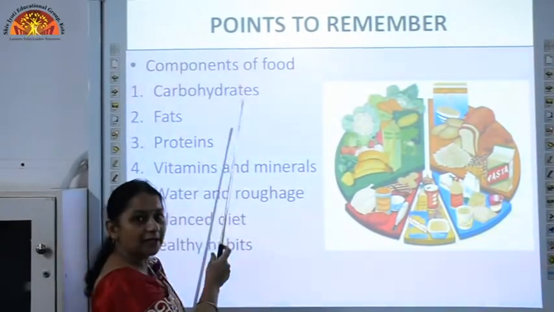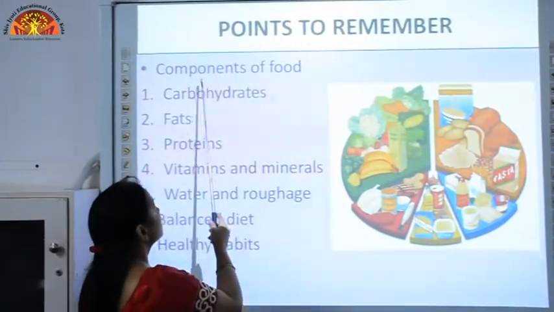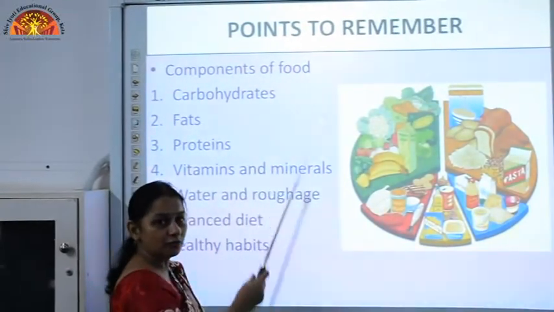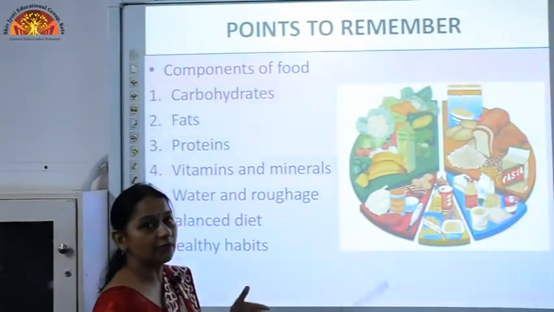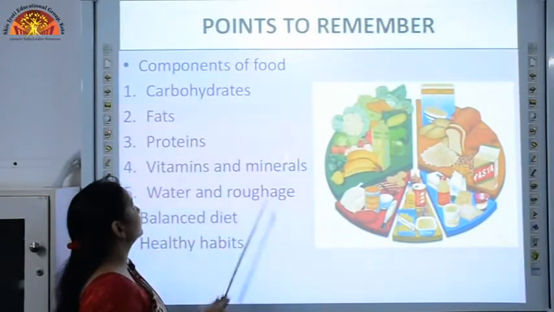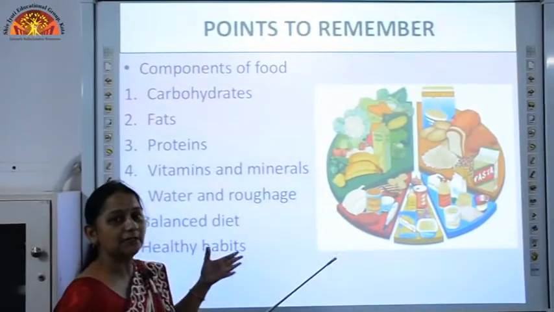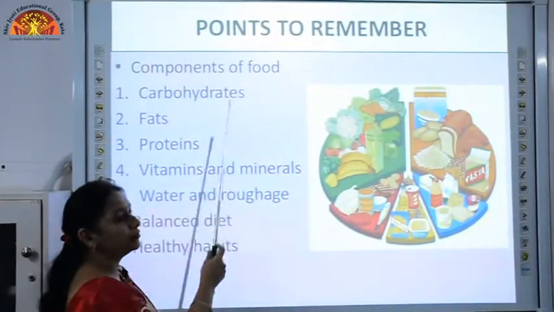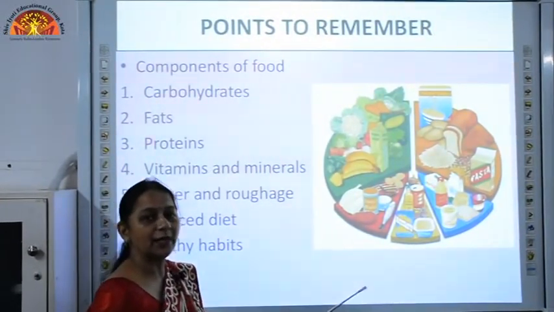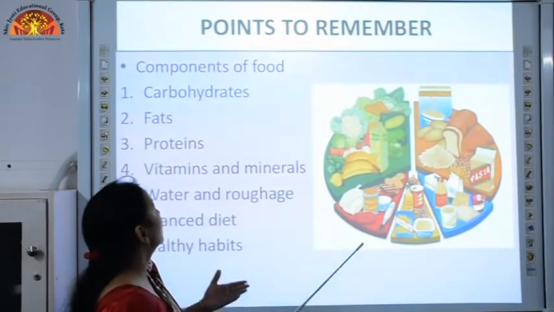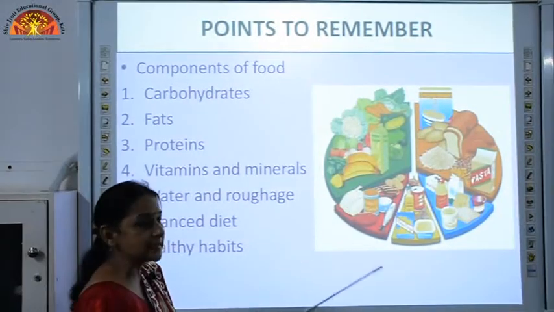The first topic that we took in this chapter was components of food. The various components of food like carbohydrates, fats, proteins, vitamins and minerals are the important components of food. These are the nutrients that provide energy to us and protect us from diseases.